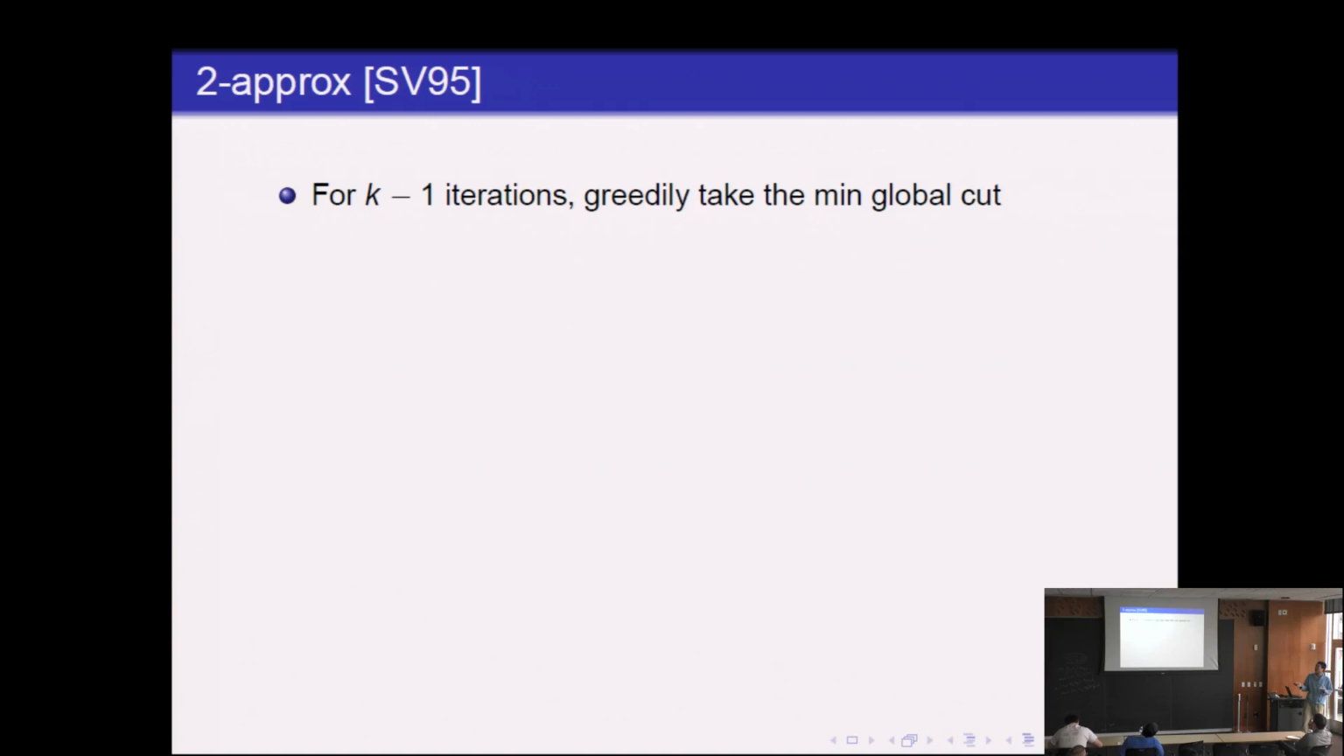Okay. So let's begin with the 2-approximation algorithm. This algorithm is just one line. For k minus 1 iterations, we greedily take a minimum global cut from the graph. Now, the graph might already be disconnected. So what I really mean is, take the best cut of the graph that increases the number of connected components by 1. So we do this k minus 1 times, and that's our k-cut. We want to show this is a 2-approximation.